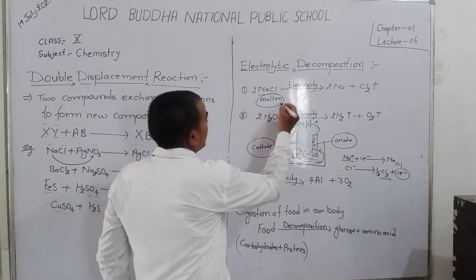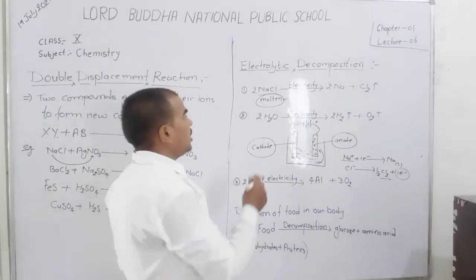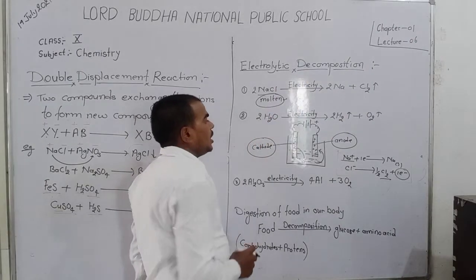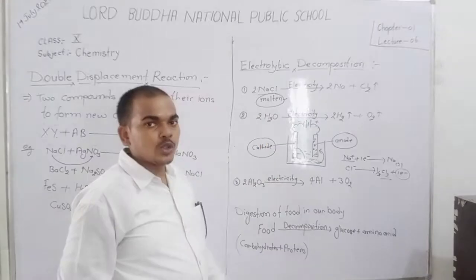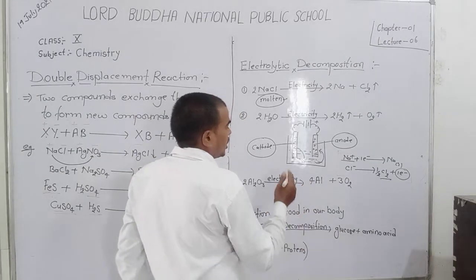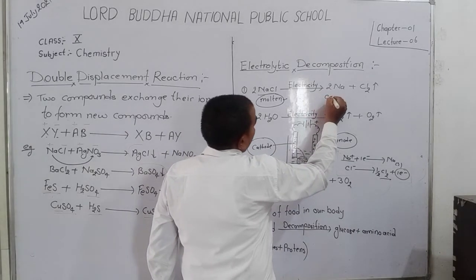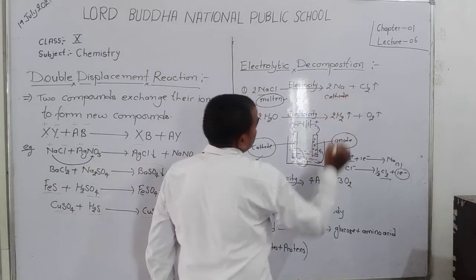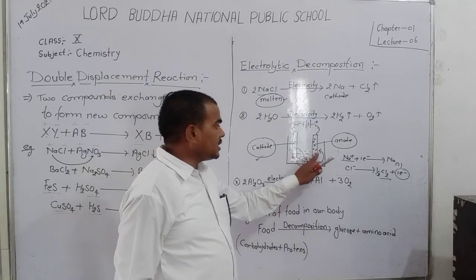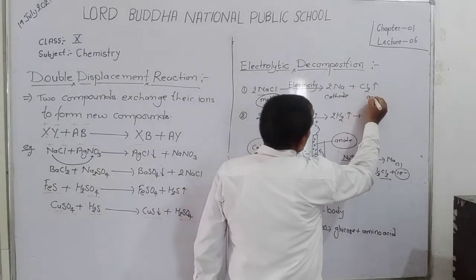So in this example, when we take molten NaCl and flow electricity in molten NaCl, dear student, here you obtain sodium as a metal at the cathode, and chlorine as a gas, okay, chlorine as a gas at the anode.